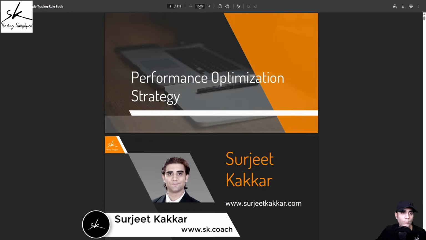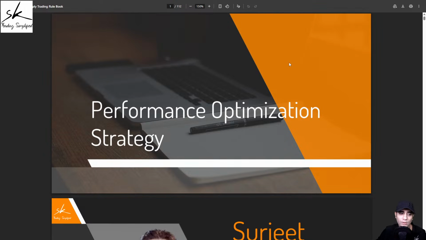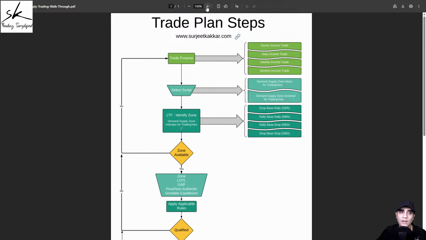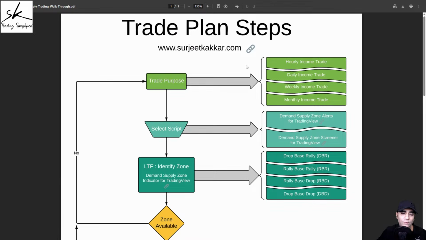So that's your rulebook. Now, like I said, during the live practical session, you will understand how to use this rulebook, and that's your flow chart. So these are the 2 documents which can be downloaded from our website. Again, even for downloading, no sign up, no registration required. You just click on the download button and you'll be able to download the documents.